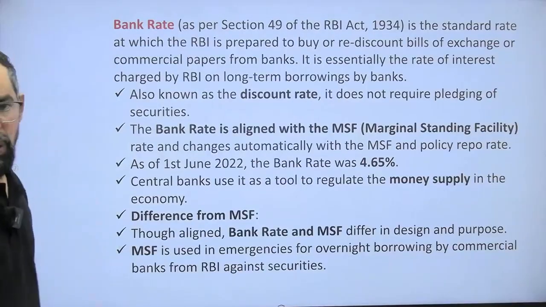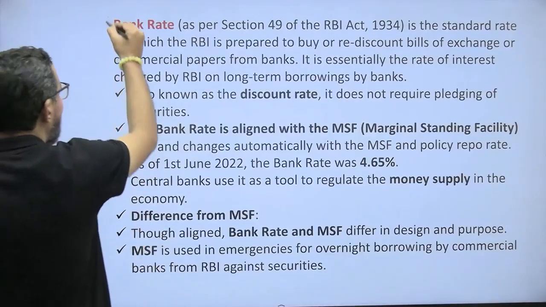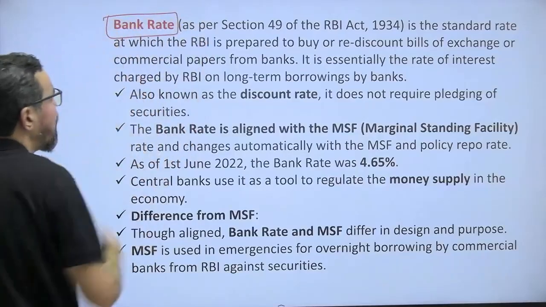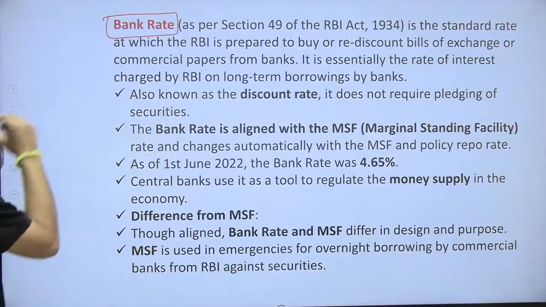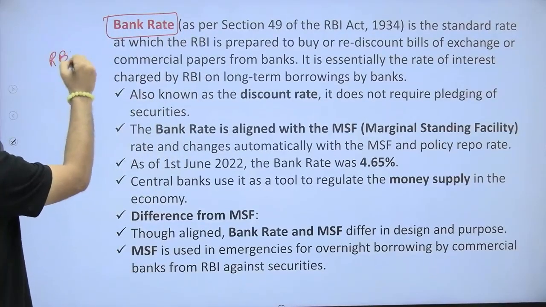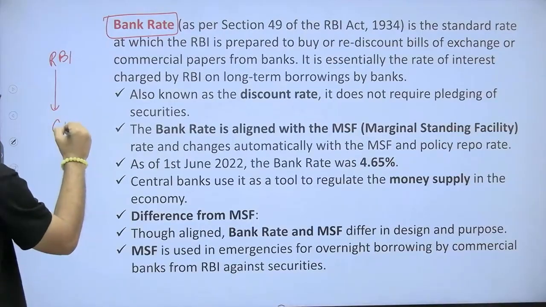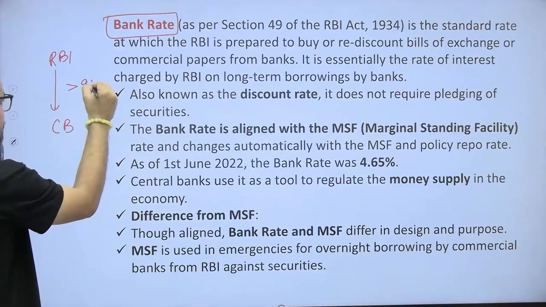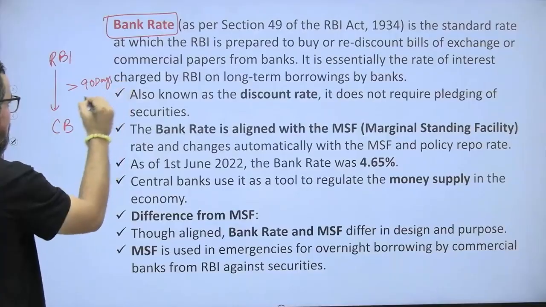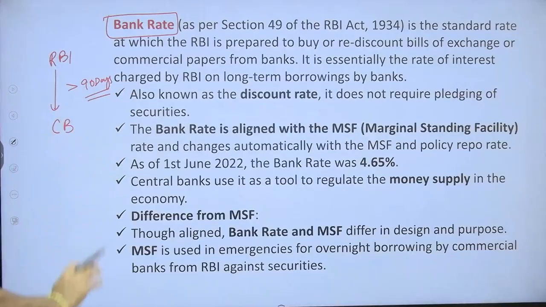So now we have the tools of monetary policy. Let's quickly go through all the tools. The first one is bank rate. Bank rate is the rate at which RBI lends money to commercial banks for more than 90 days. Simply saying, this is the one. It is also known as long term. So this is the tool.